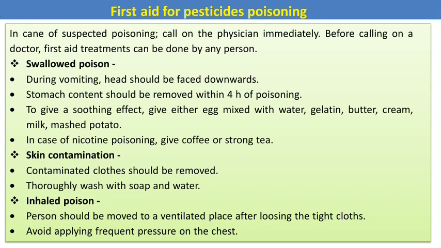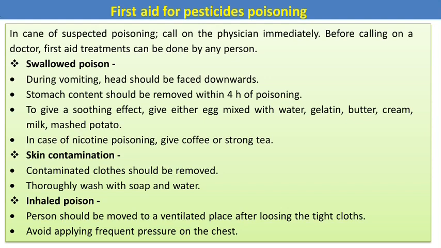Next, our topic is first aid for pesticide poisoning. If pesticide poisoning occurs in the laborers during application, what are the things included in first aid? In case of suspected poisoning, call a physician immediately. Before calling a doctor, first aid treatment can be done by any person. The types of pesticide poisoning that occur in laborers during application are swallowed poison, skin contamination, and inhaled poison.